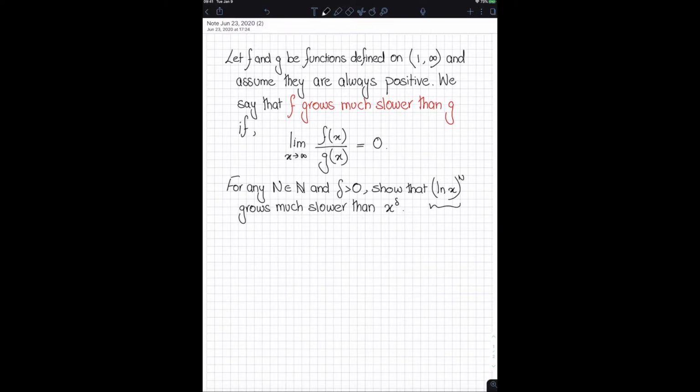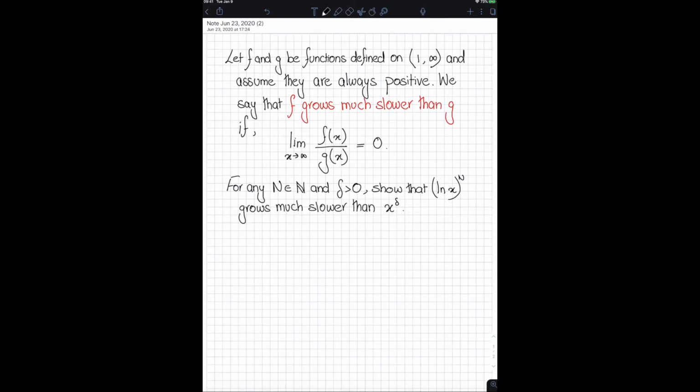The statement in front of you is just a rigorous version of that statement. It says: let f and g be functions defined on the interval from 1 to infinity, and we assume that these functions are always positive. We say that f grows much slower than g.